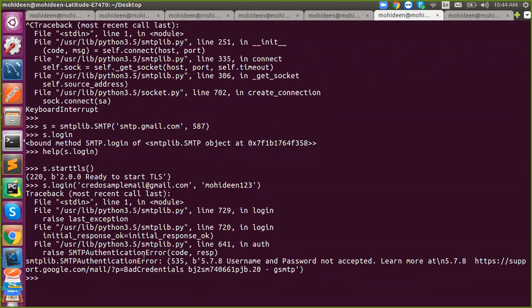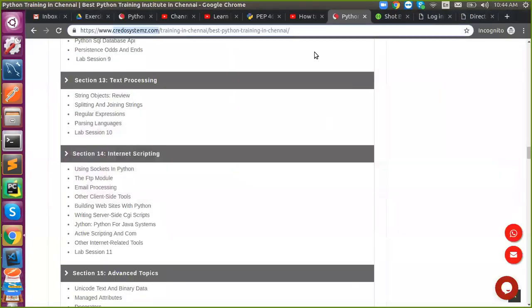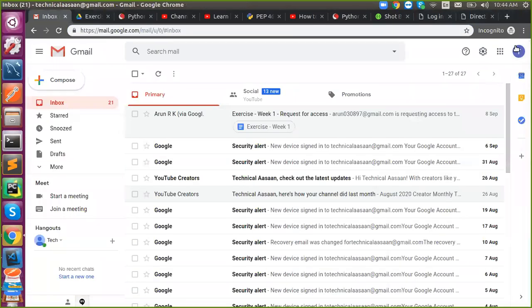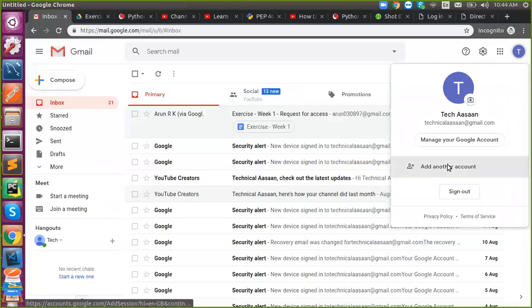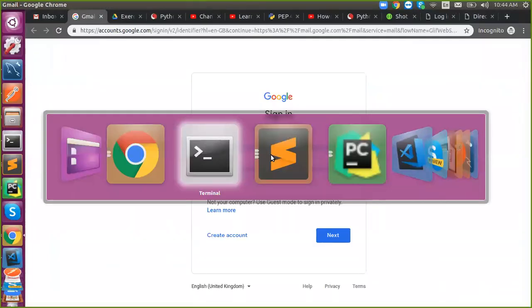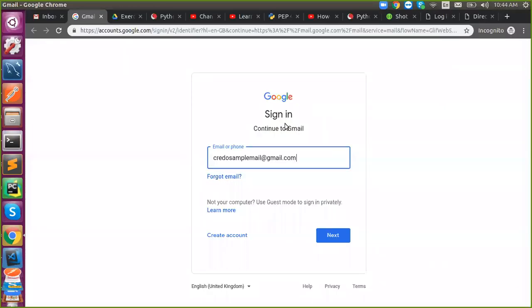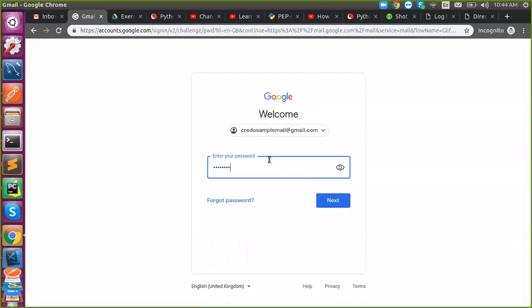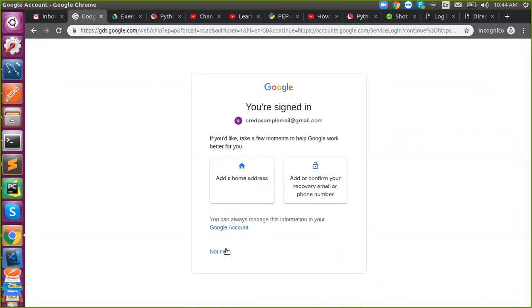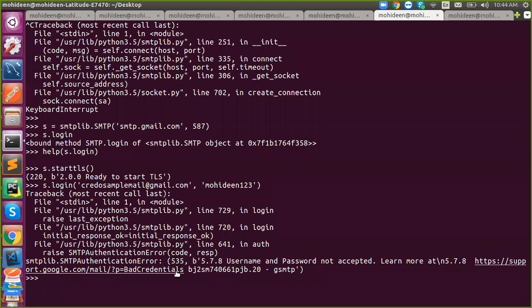If you get such an error, we need to enable this. I did not change the password. This is a sample mail created for email purposes, to send and retrieve mail. So yeah, we have to enable that if it shows such an error.